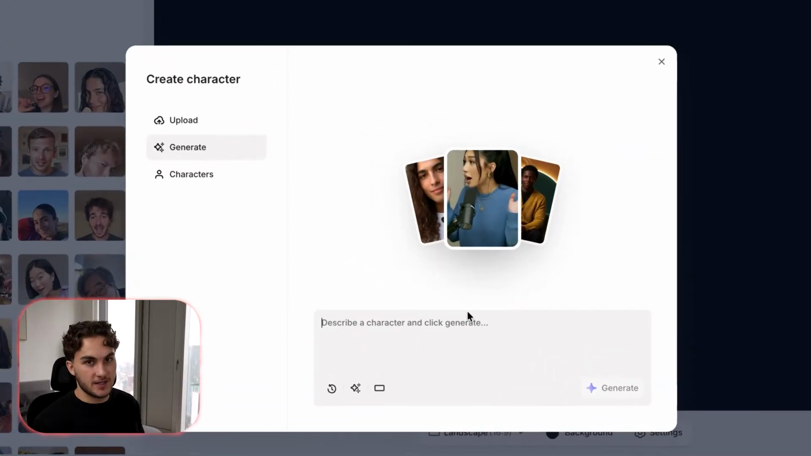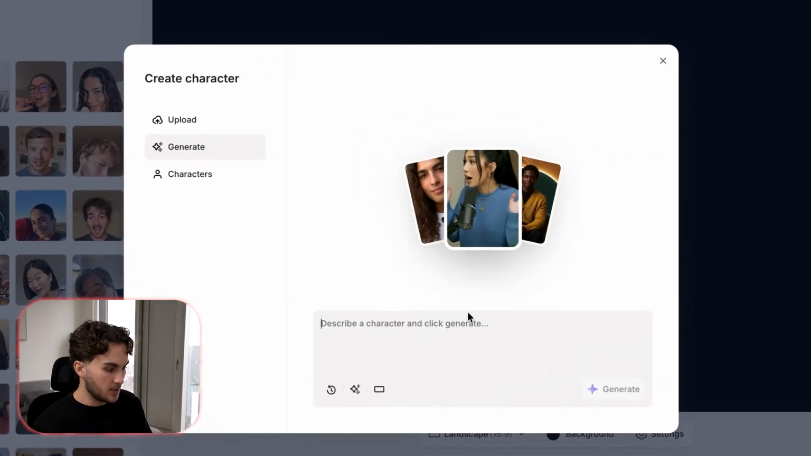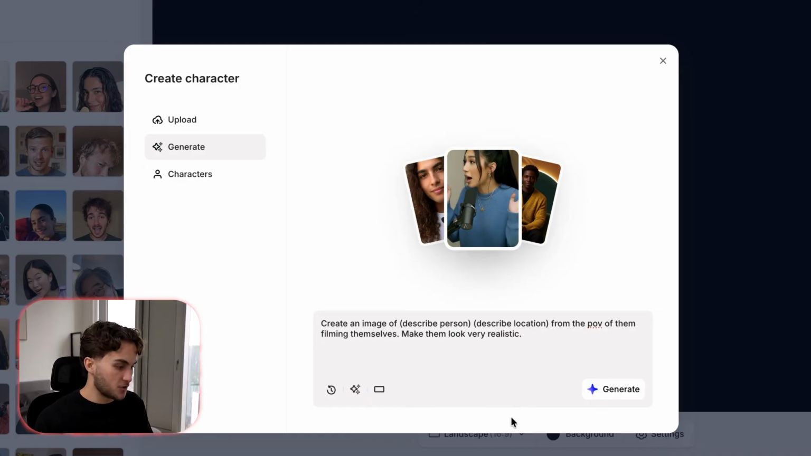And then you're simply just going to prompt Veed to create the character that you want. So you're just going to prompt it for things like their gender, their skin color, how old they are, and things like this. And to give you guys a rough and pretty easy prompt that you can use to generate a good image, it will just be something like this. And I'll also leave this prompt in the description so you can just copy and paste it.